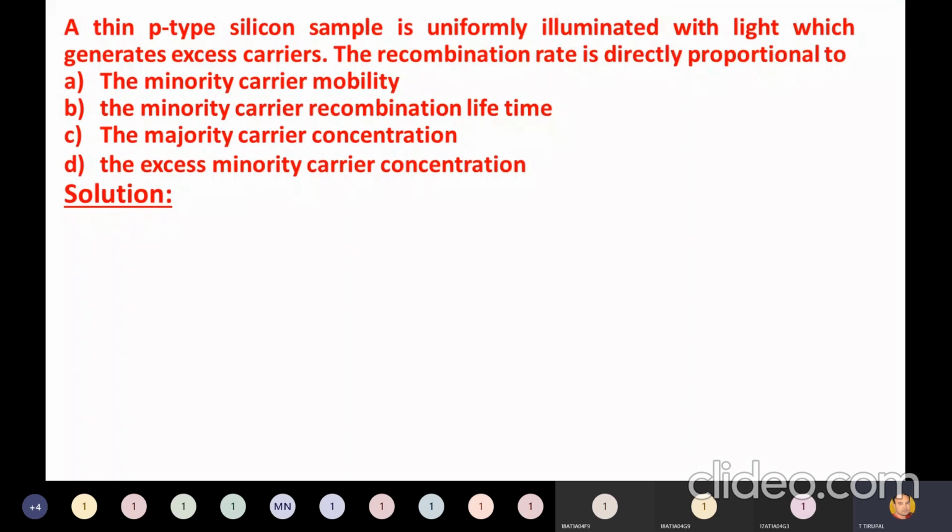Let us take the first problem. Please take the first problem. Do this problem.